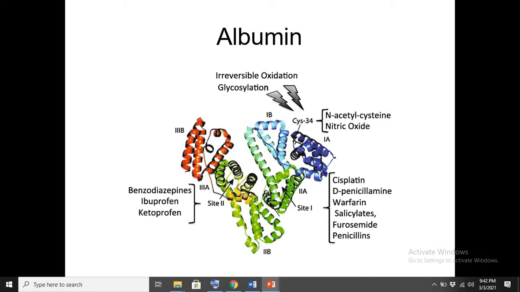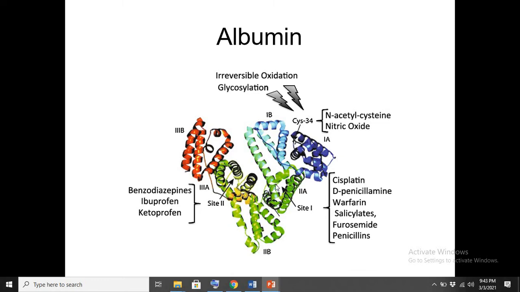Why are these post-translational modifications important? Because sometimes the post-translational modifications enhance the activity of the protein, or sometimes they inhibit the protein activity. There are various types of post-translational modifications, and we will see where they take place and what they are.